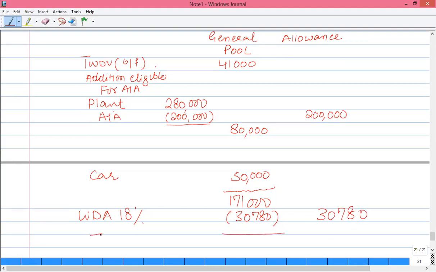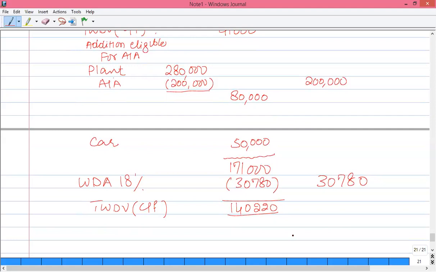Now the tax written down value carried forward would be 171,000 minus 30,780, and now there is 140,220. And if you want to know the total capital allowance during this tax year, this is 230,780.